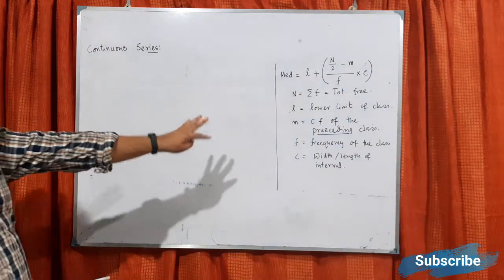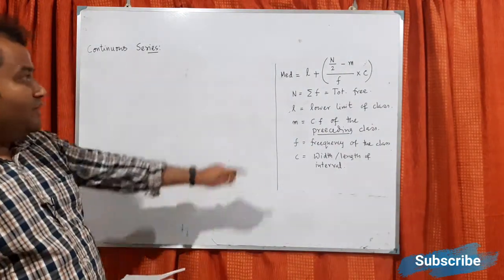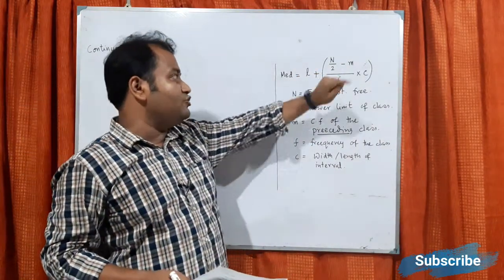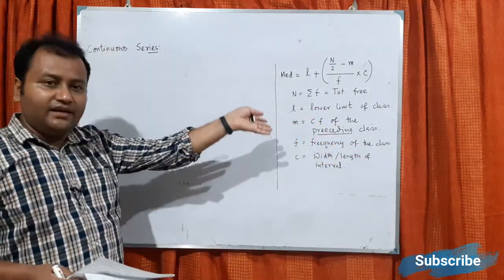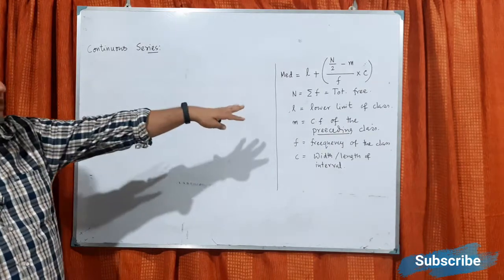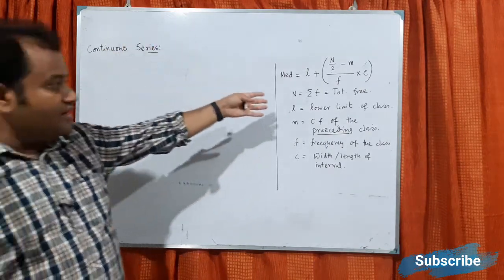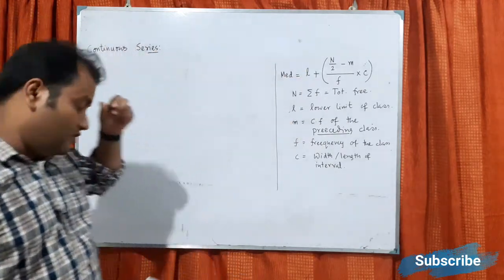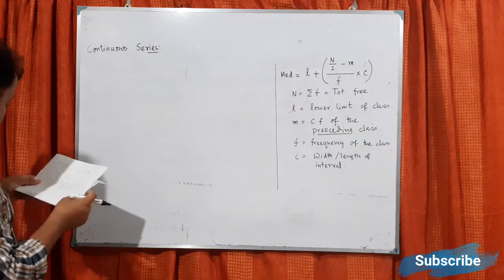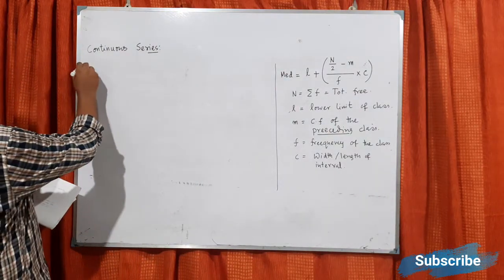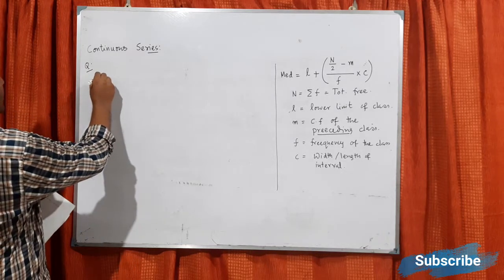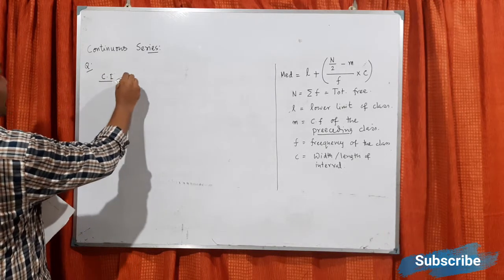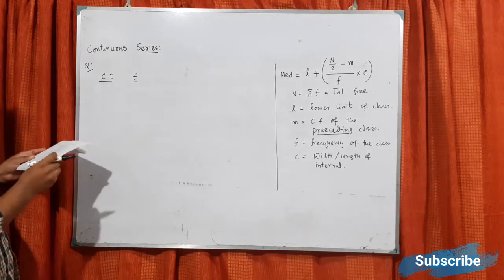So now this is the situation, okay? So median is L plus (n by 2 minus m) by f into C. So gradually I'll do some problems and then only it will be clear. Seeing this one, it may look a bit complicated, of course. Now say interval is given and frequency is given. So this is the problem.